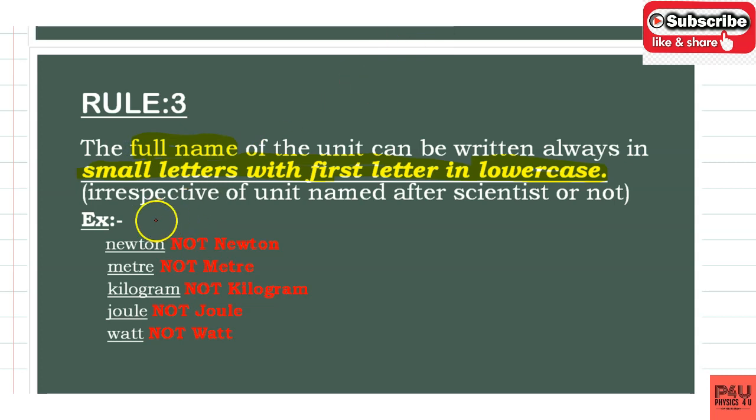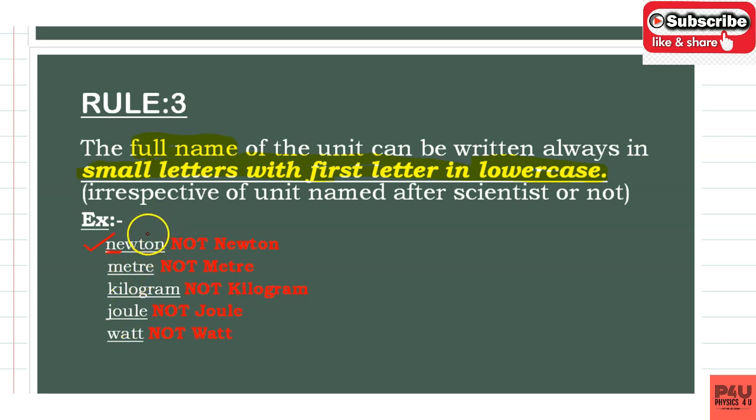For example, take Newton. We know newton is the unit of force. So n should be a small letter, because irrespective of whether the unit is named after a scientist or not, the full name is written in small letters. Meter is not named after a scientist. Kilogram is not named after a scientist, but joule is named after a scientist. Watt is named after a scientist.